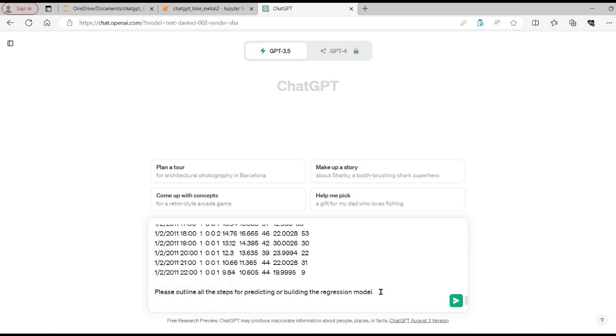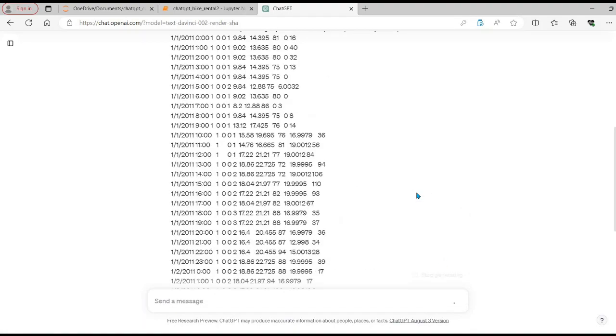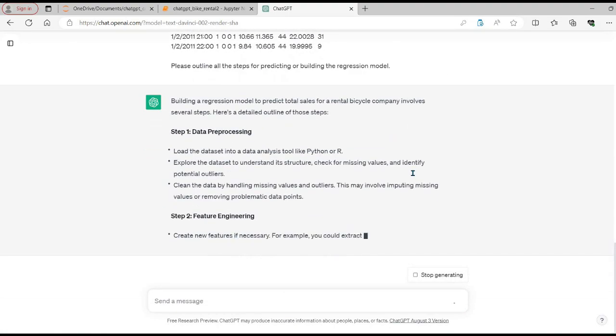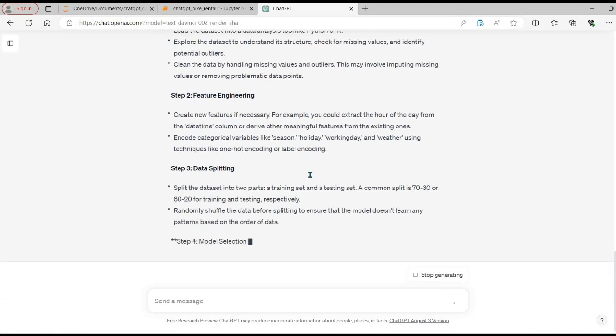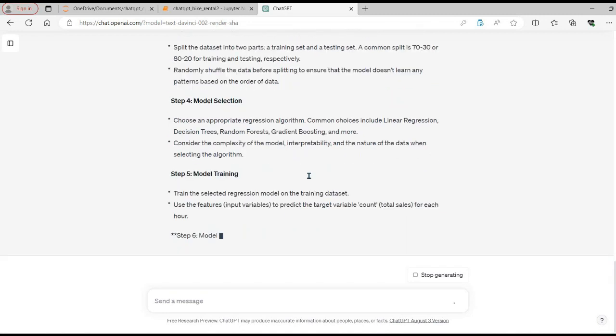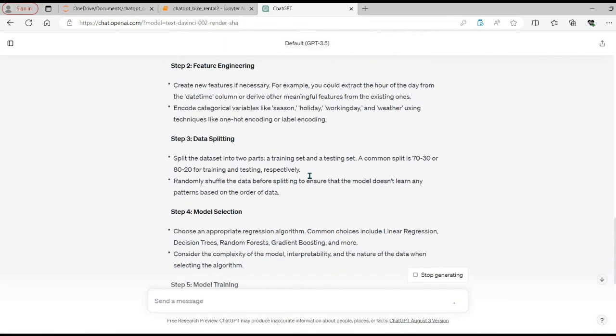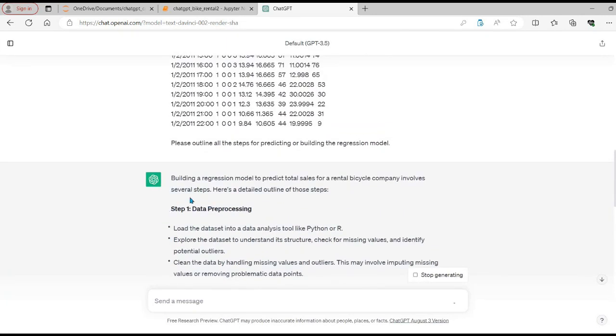So basically I have provided all the basic details, the business context, and sample values. Now I'm asking: please outline all the steps which are typically required to build or predict a regression model. So let me hit enter. Now ChatGPT has provided us all the details about the outline. So let's go one by one through what they have mentioned here.